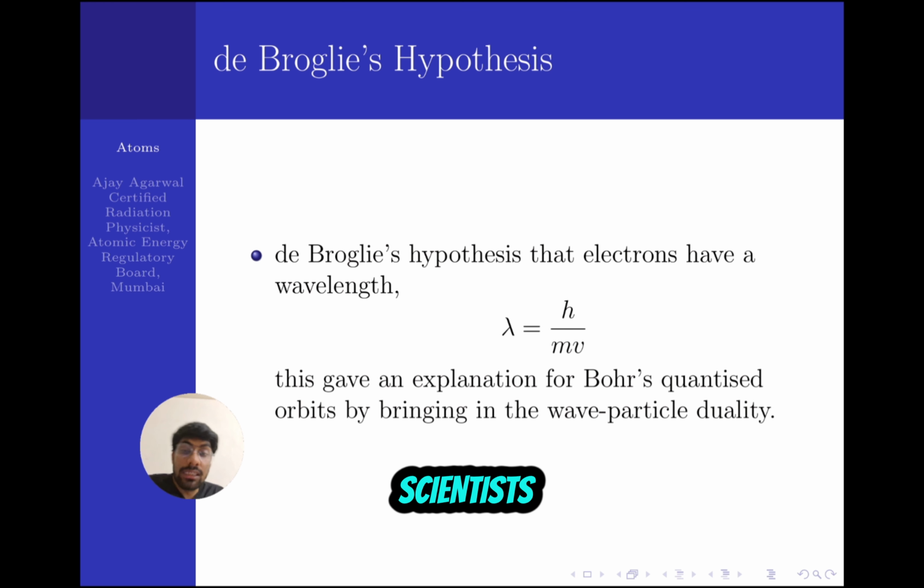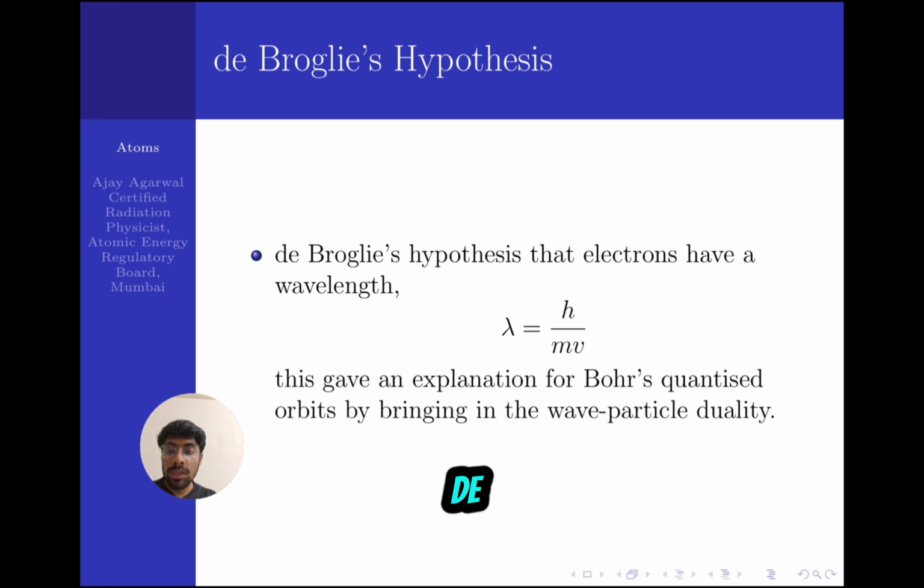By that time, scientists had evidence that light showed both particle and wave behavior, and they were very much convinced of the dual nature of radiation. Inspired by this, De Broglie proposed that nature loves symmetry. Since radiation, the light, shows dual nature, the matter itself should also show wave behavior.